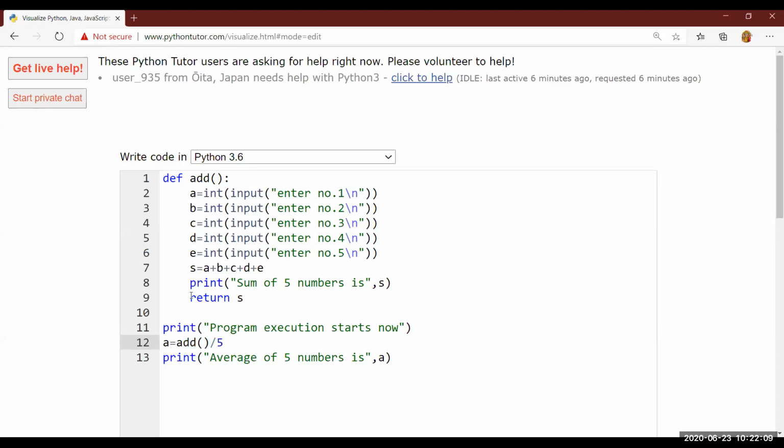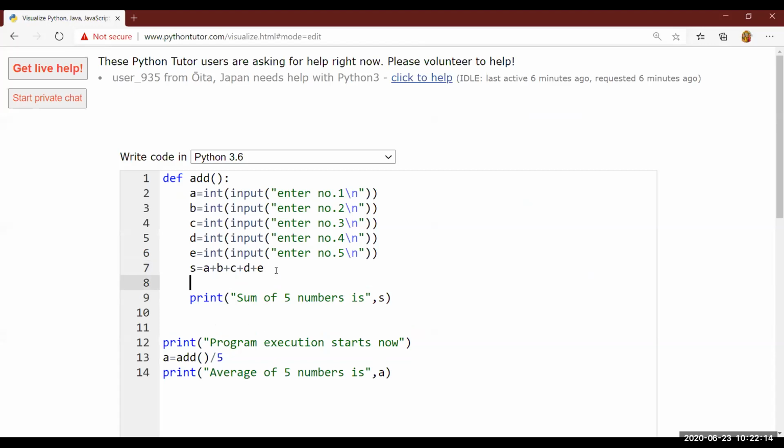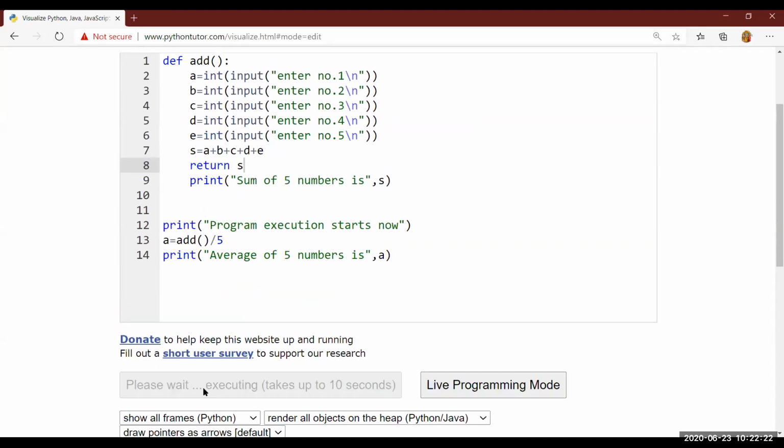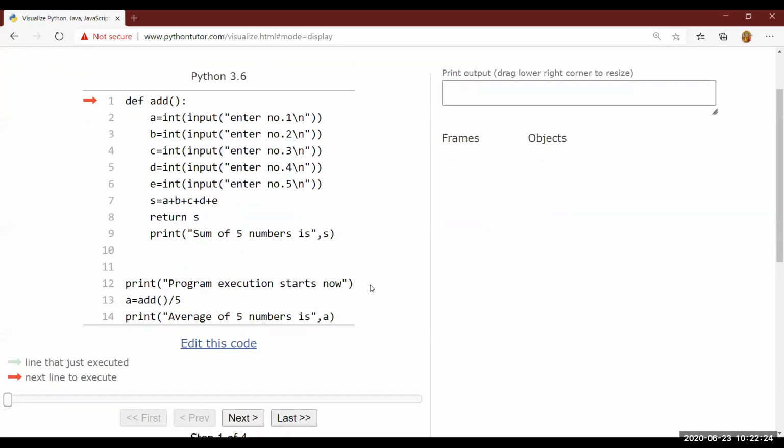Suppose I write this return S before line number 8, before line number 9. Let's see what will happen. Visualize it, and then you will understand what exactly this will do.